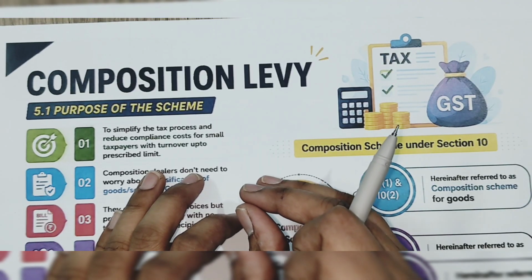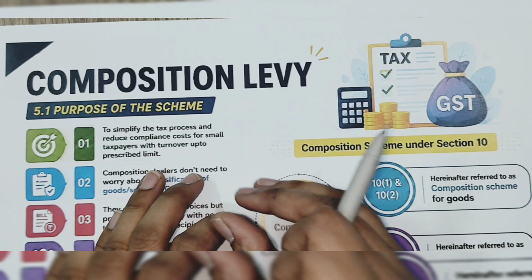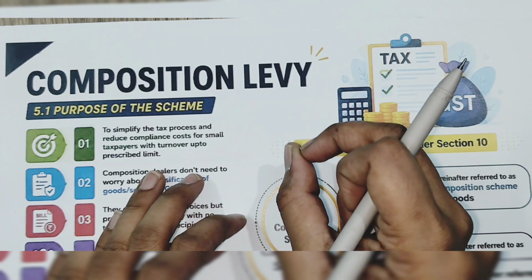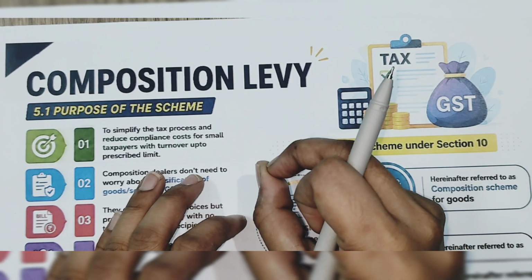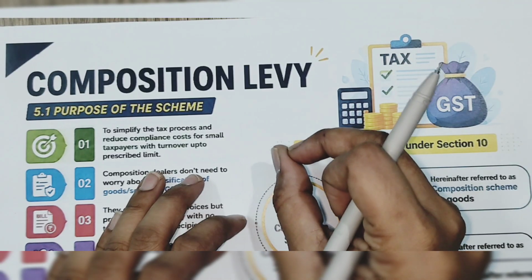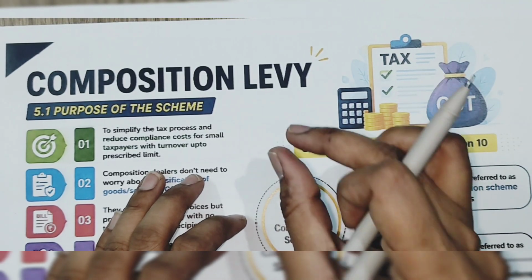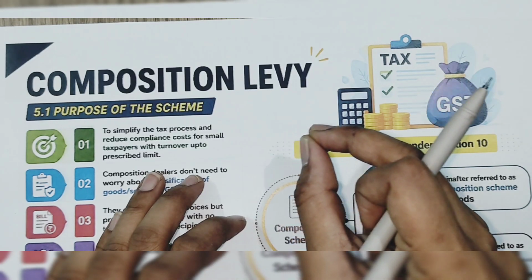Today we are going to discuss in our class the compensation levy. What exactly is the compensation levy? Compensation levy is an optional scheme. It is an optional scheme which is given for the small registered person.